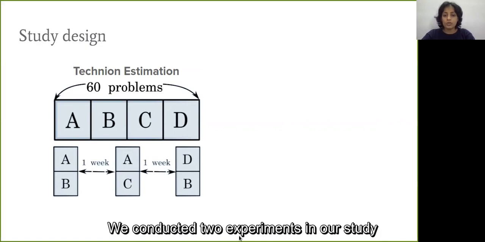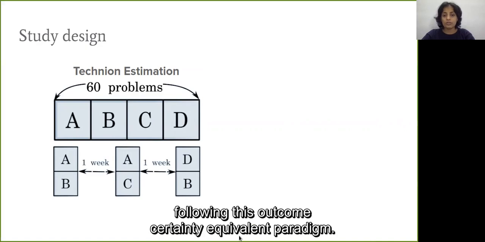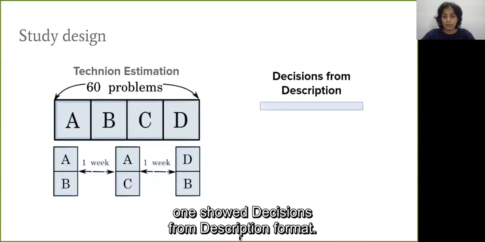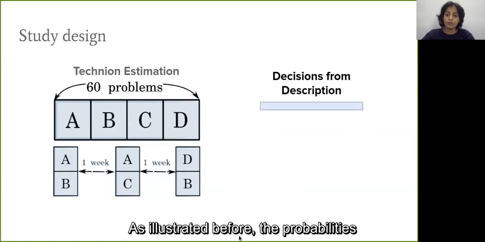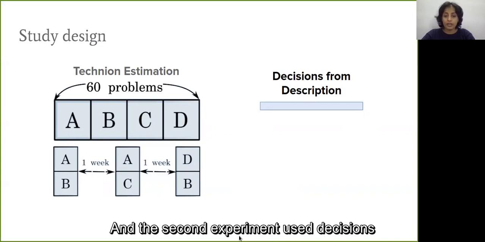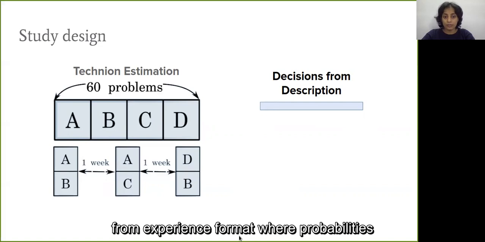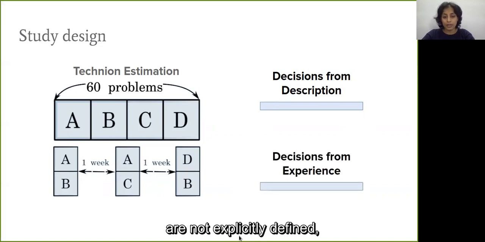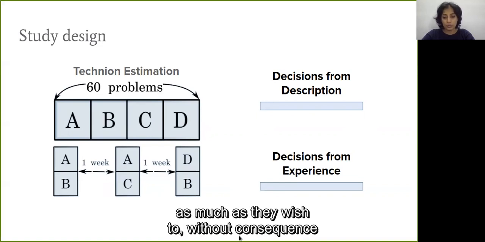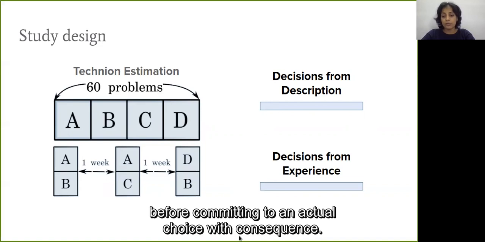We conducted 2 experiments in our study following this 2-outcome certainty equivalent paradigm. The first one used one-shot decisions from description format as illustrated before, where probabilities were laid out explicitly. And the second experiment used decisions from experience format, where probabilities are not explicitly defined, but the participant is allowed to sample them as much as they wish to, without consequence, before committing to an actual choice with consequence.